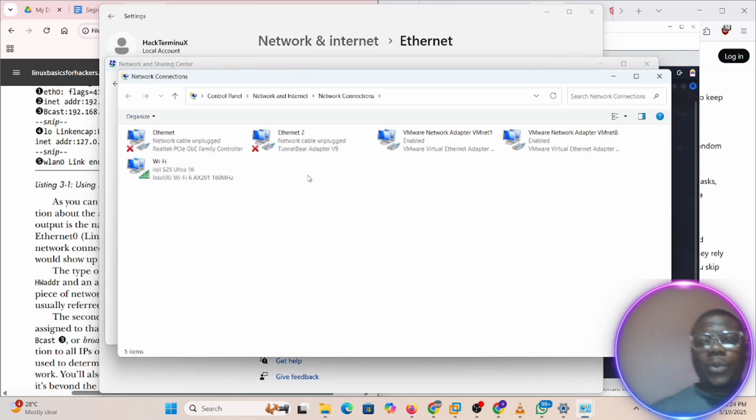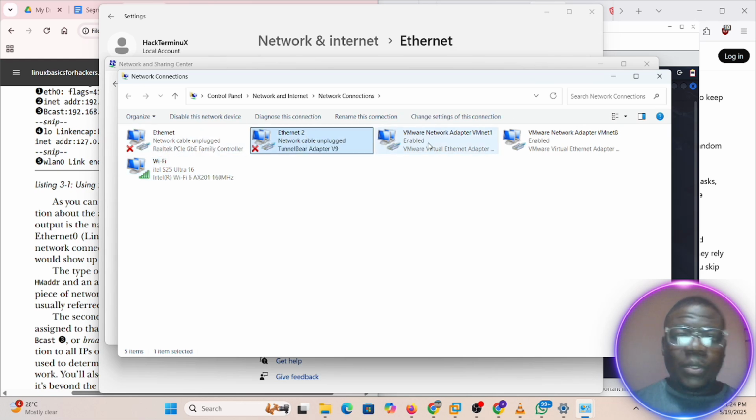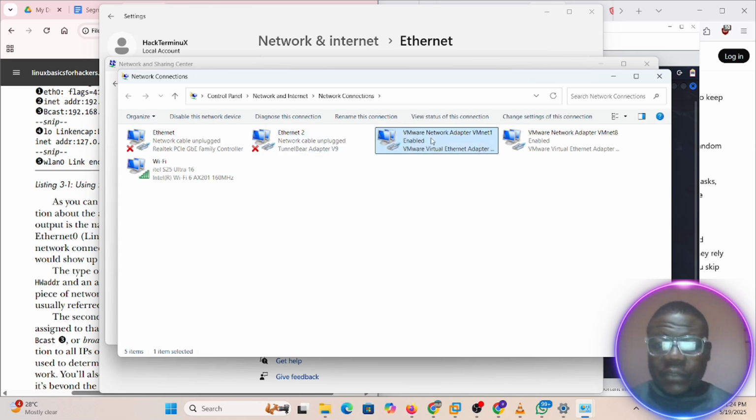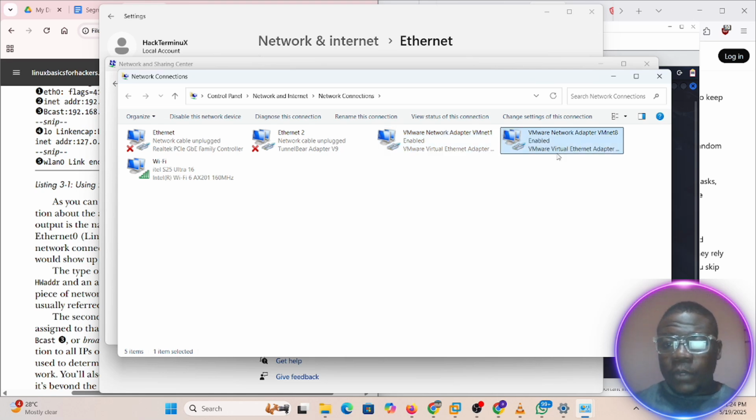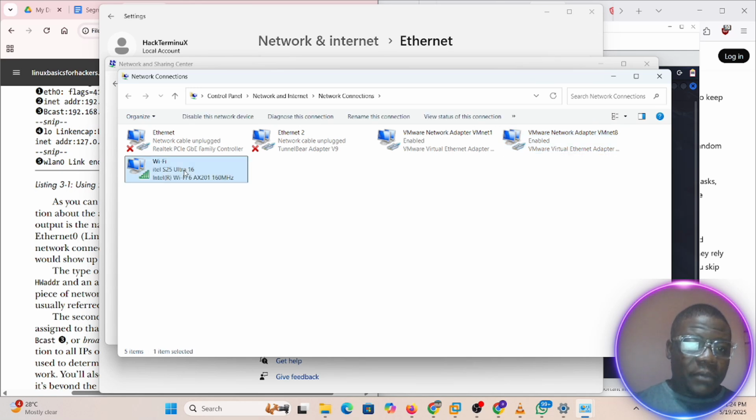Now look at what we have here. See, this is my Wi-Fi, my network interface. So I have Ethernet, I have Ethernet 2, I have Ethernet 3. This Ethernet 1, I think it should be for the ports on my system. I think I have like 2. And this is for the VM, the one we are using. This is the particular one we are connected to that we're using for browsing on my VM. And we have this Wi-Fi. This Wi-Fi is what I'm using for browsing.